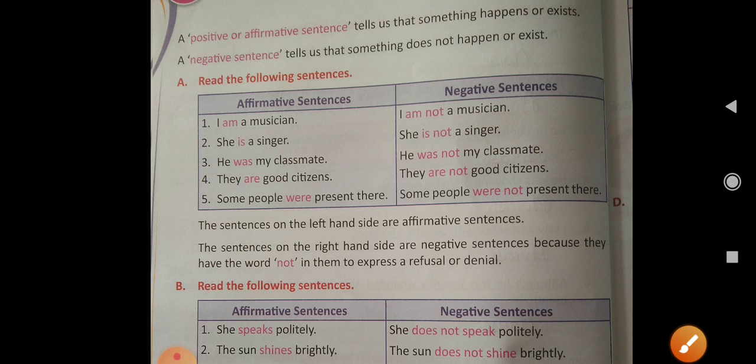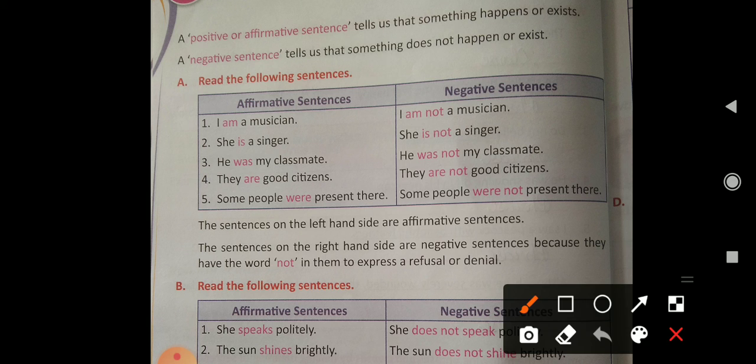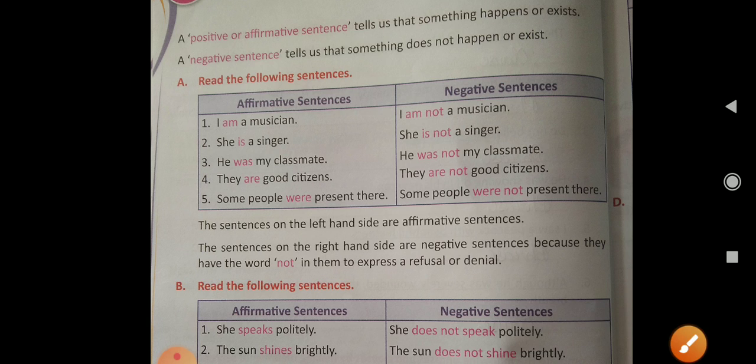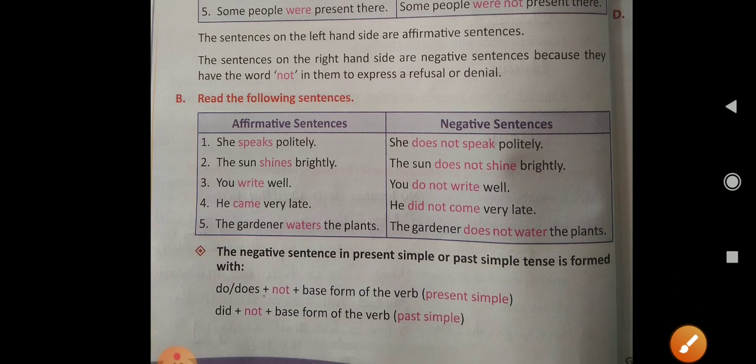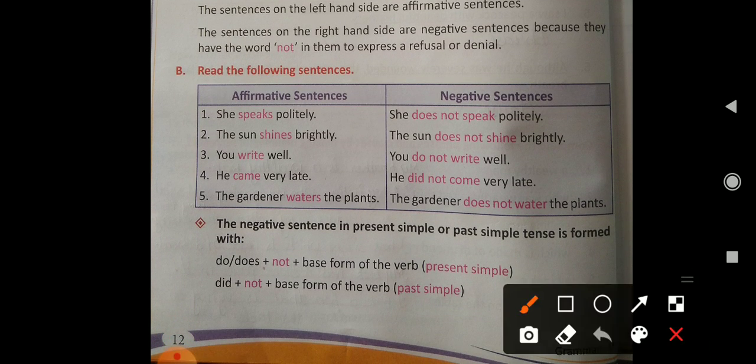Clear? And we use the word not to express a refusal or a denial. When we deny something, we use the word not in that sentence. Now come to the next examples. She speaks politely, she does not speak politely. The sun shines brightly, the sun does not shine brightly. You write well, you do not write well. He came very late, he did not come very late. The gardener waters the plants, and the gardener does not water the plants.